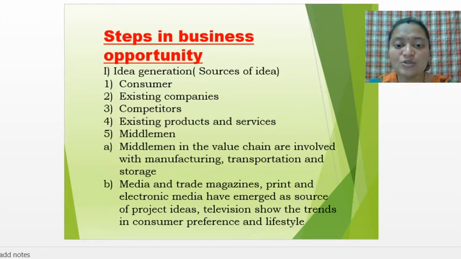Middlemen in the value chain are involved with manufacturing, transportation and storage. So middlemen in the value chain are involved with the manufacturing process, transportation and storage. In the case of the manufacturing process also, the mediators or middlemen are required in manufacturing the goods or products.